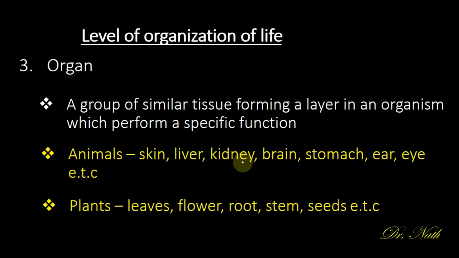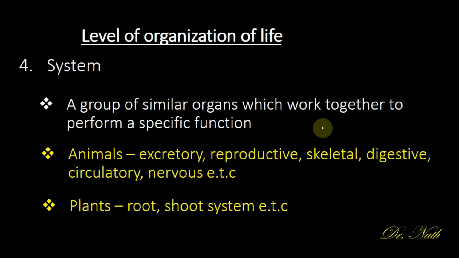Examples of organs in plants are the leaves, the flower, the root, the stem, and seeds. So an organ, as I've said, is a group of similar tissues forming a layer in an organism which perform a specific function.